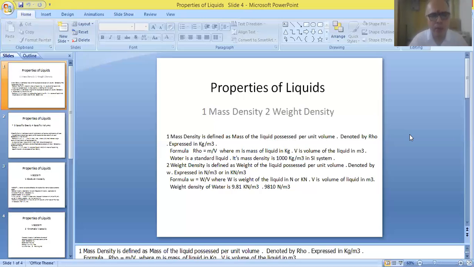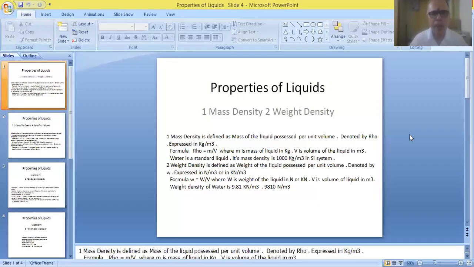So as a whole, this is the first property. This is mass density, called specific mass. Also, it is simply referred to as the density of liquid, and it is expressed in kg per meter cube.